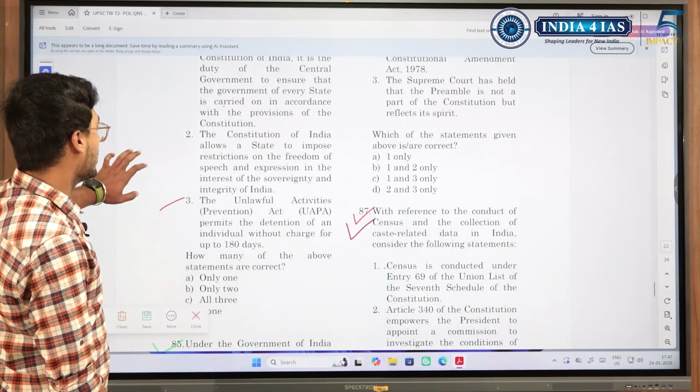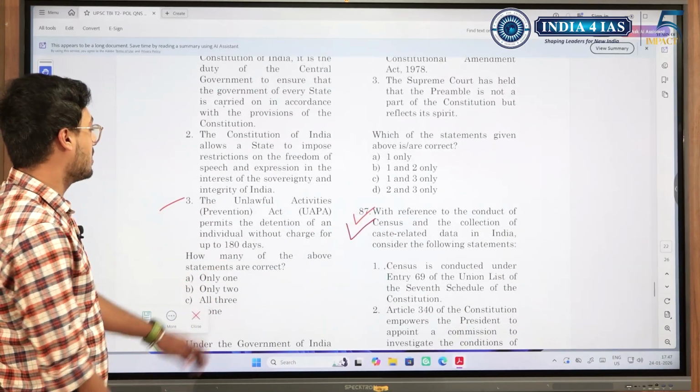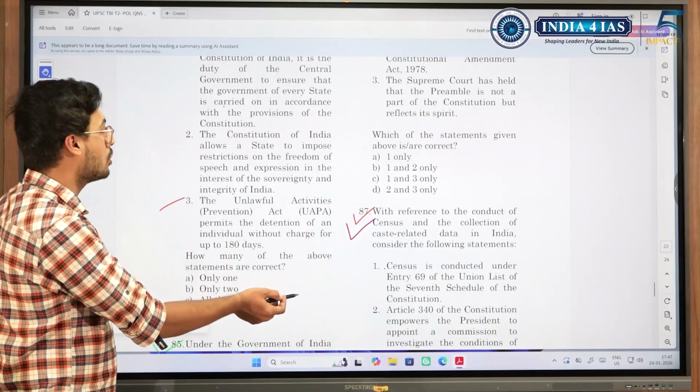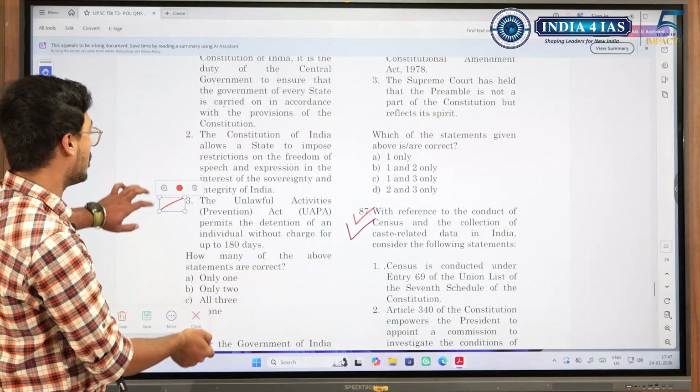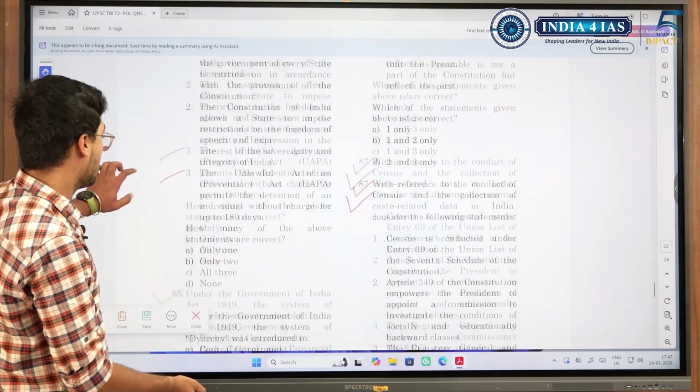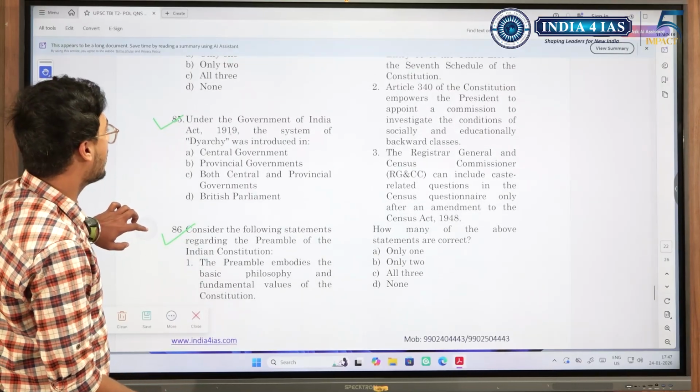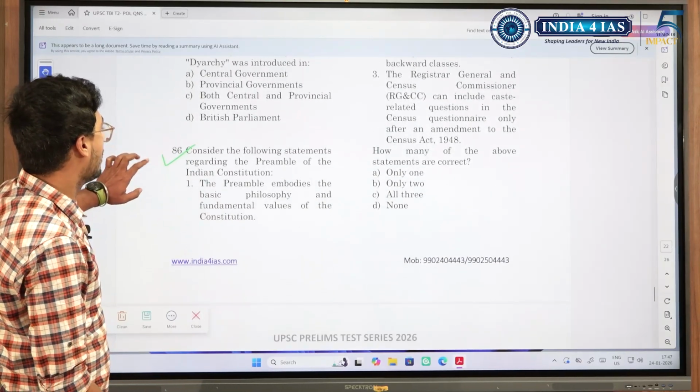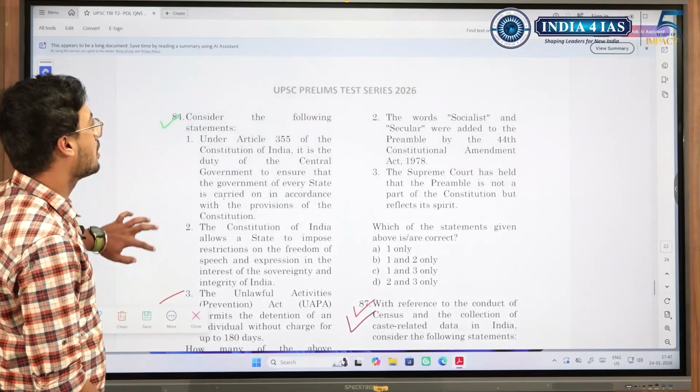Moving on, simple question. UAPA Act permits the detention. This is 90 days and then it is extended to 120 days. A fact which I wanted you to remember. Government of India, diarchy, simple question. Preamble of Indian Constitution again.